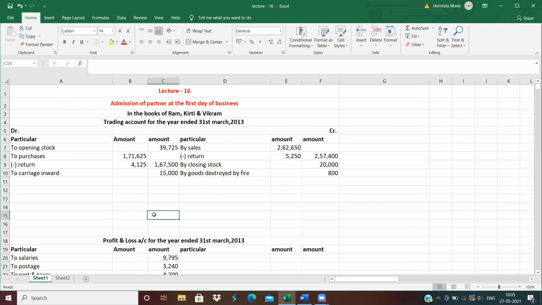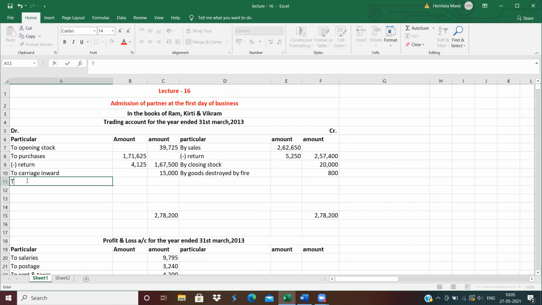How much is the total of the trading account? See the total of the trading account, 2,78,200. This is the total of the trading account, 2,78,200. And so it comes to a gross profit.